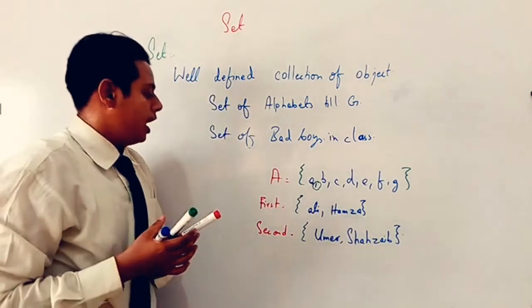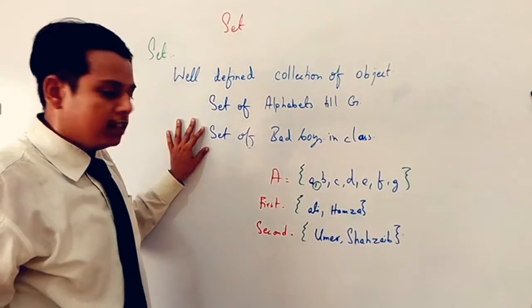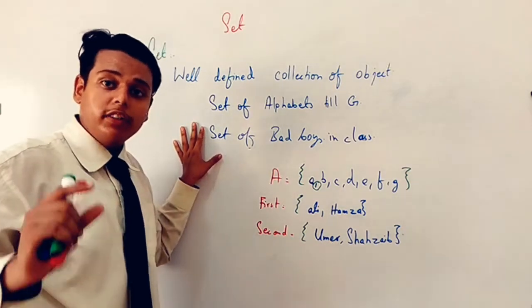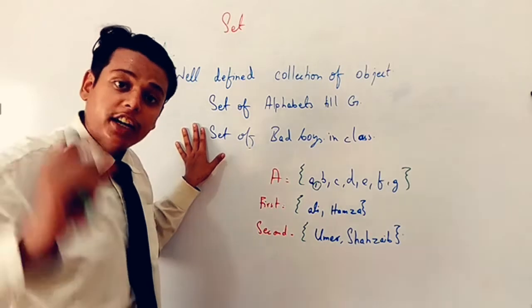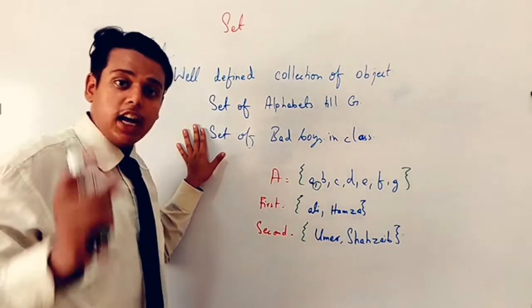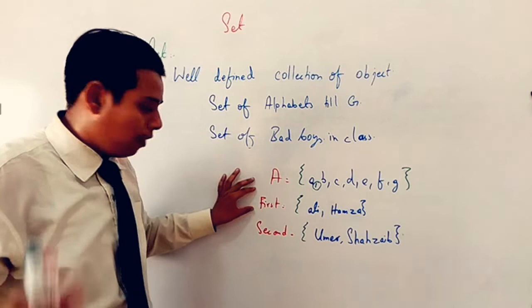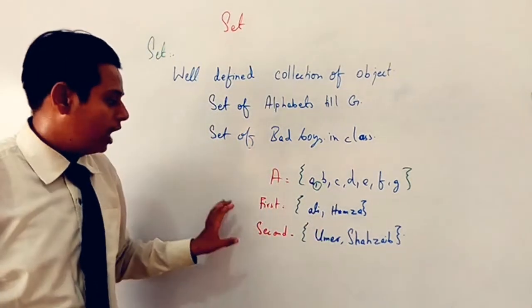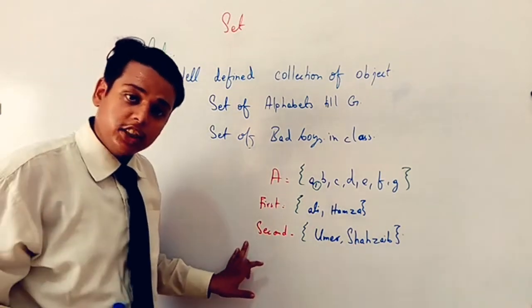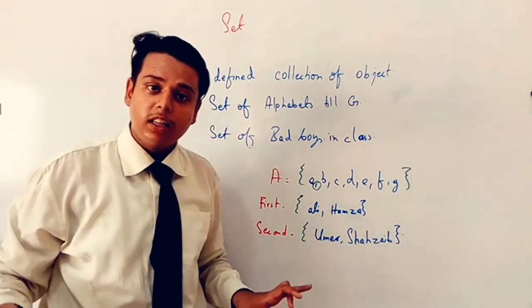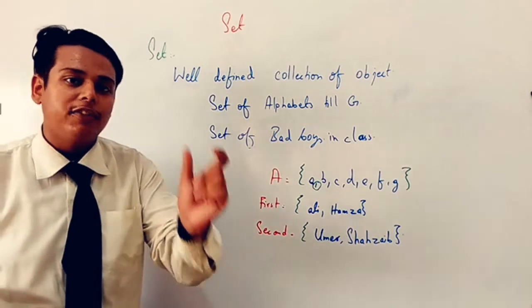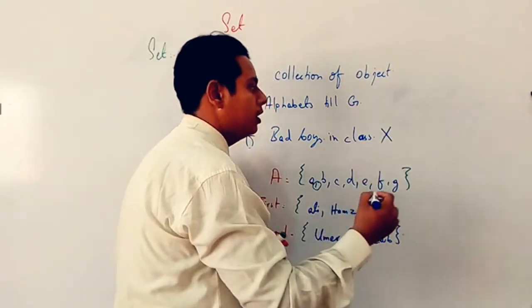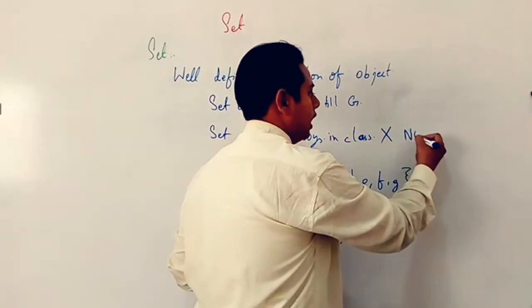Fine. So if we are talking about this one set, the set will be different. It is not well defined which bad boys they are talking about. According to the first teacher, there will be different students who are the bad boys. According to the second teacher, there will be different boys who are bad. So it is not well defined. We cannot say this one is the set. So this is not the set. We cannot make a set of this one.